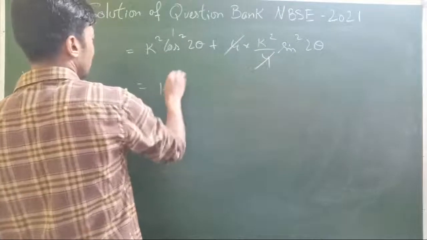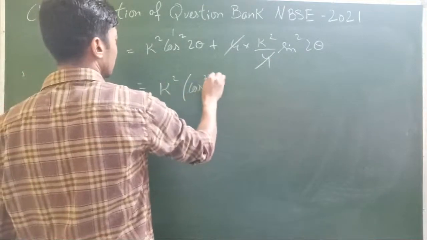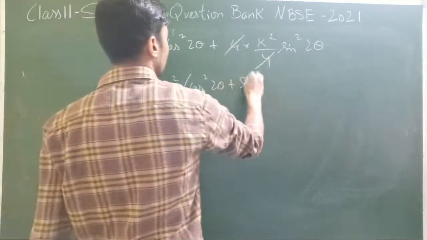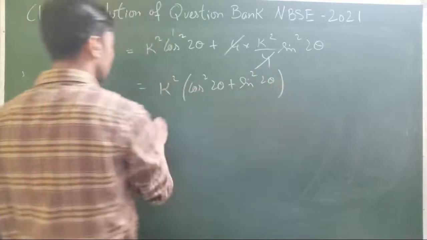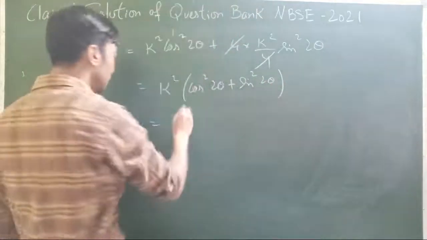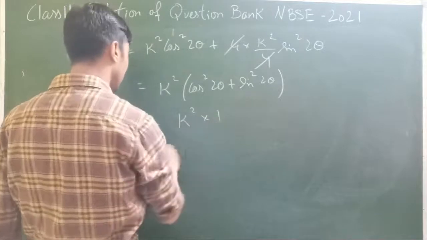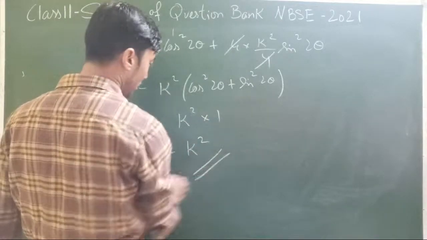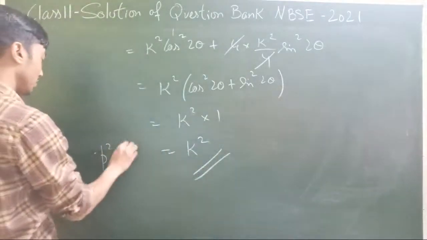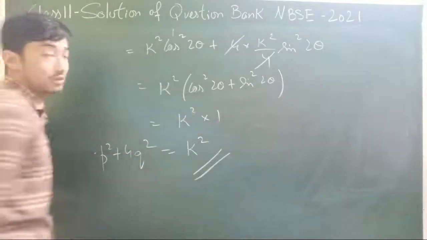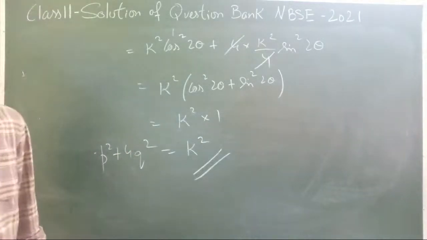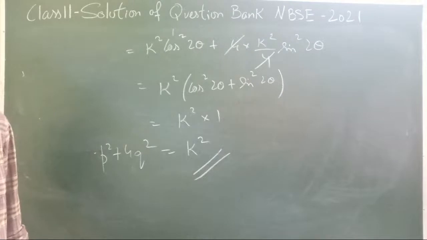So k square, if we just take common, then we have cos square 2 theta plus sine square 2 theta. Now sine square theta plus cos square theta, that is how much? 1. So that's k square into 1, that is of course k square. I think that is the verification, that is p square plus 4q square is equal to k square. That's our proof. Finished.